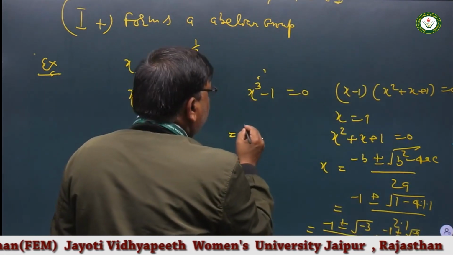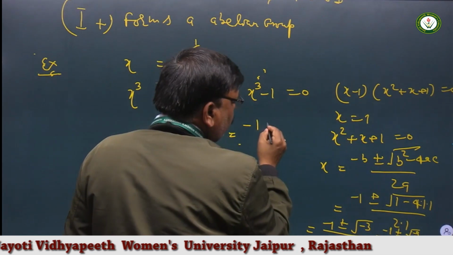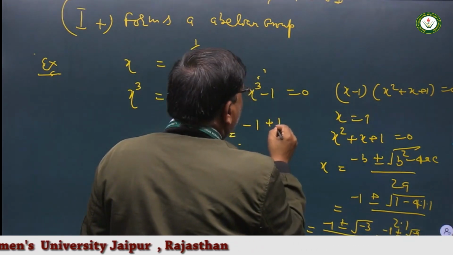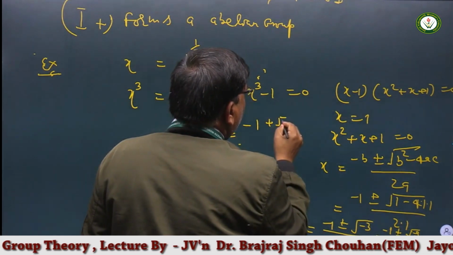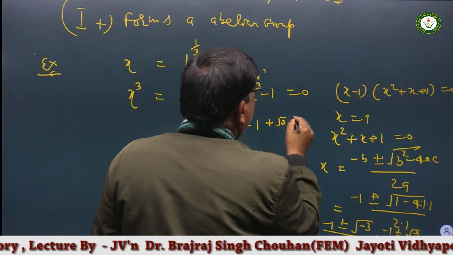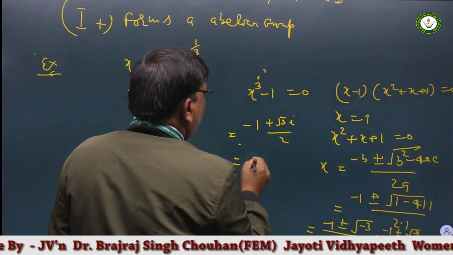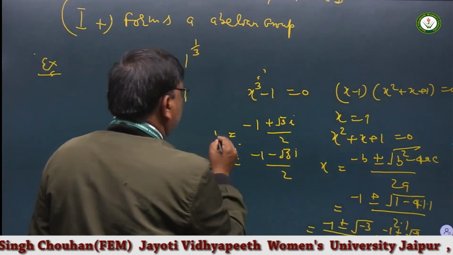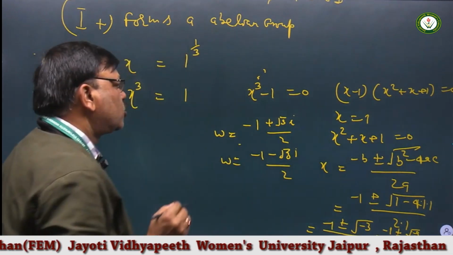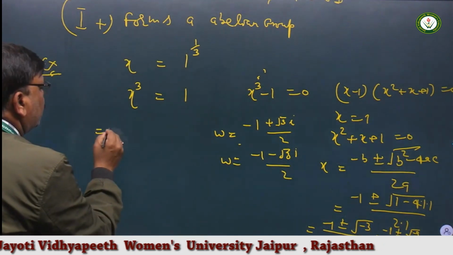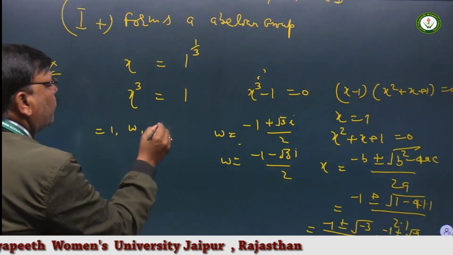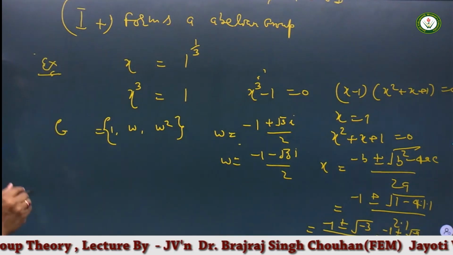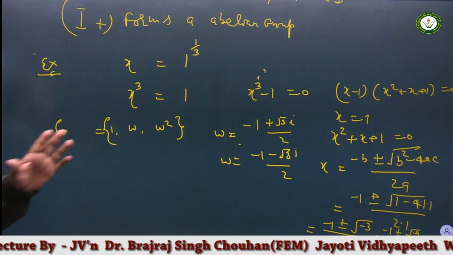Or it becomes minus 1 plus root 3 i upon 2, another minus 1 minus root 3 i upon 2, that is omega and omega square. So the cube root of unity is 1, omega and omega square. This is the set of cube root of unity.